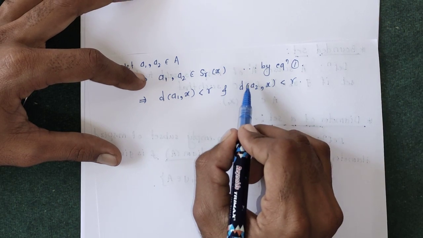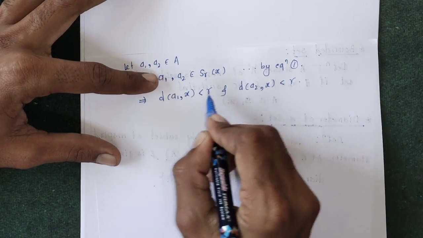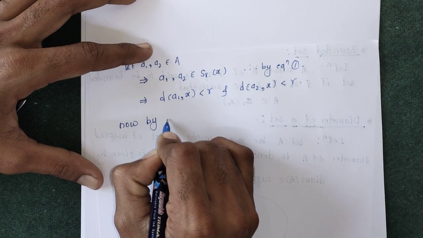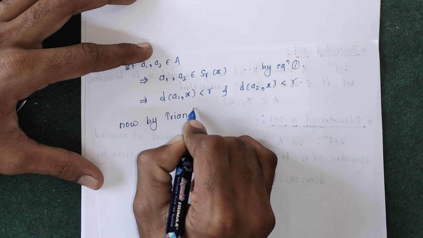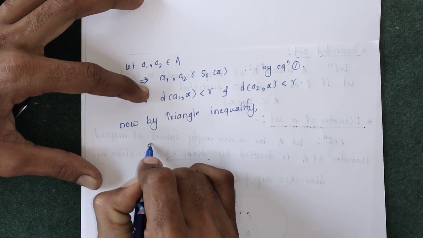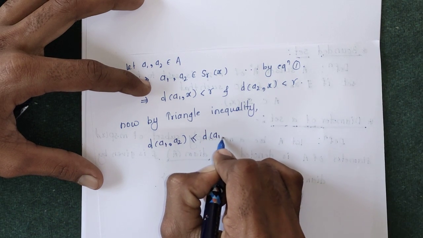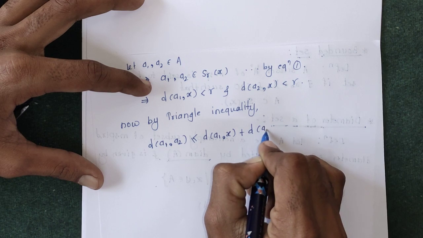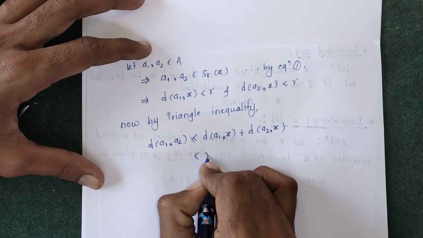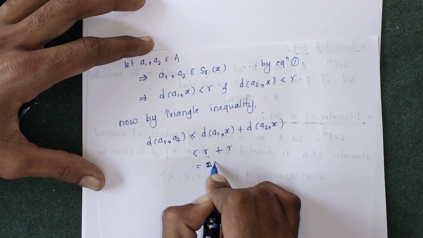So we can use the triangle inequality and write the distance between a1, a2 is less than or equal to the distance between a1 and x plus the distance between a2 and x. The distance between a1 and x is less than r, and this distance is again less than r, so this is equal to 2r.